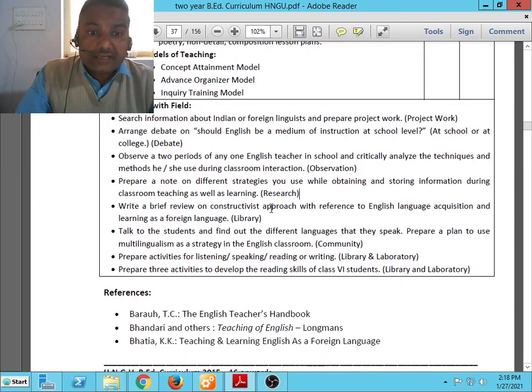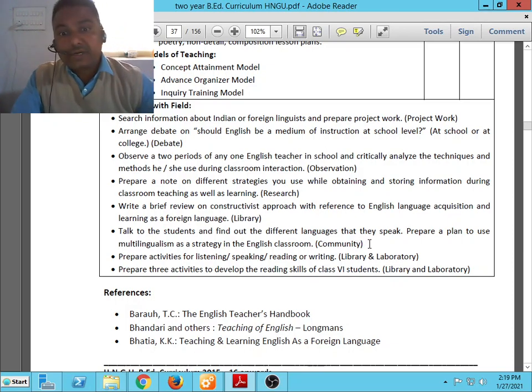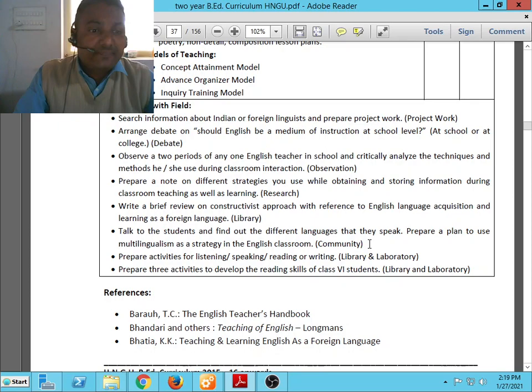Write a brief review on the constructivist approach with reference to English language acquisition and learning as a foreign language, based on library work. Talk to the students and find out the different languages that they speak. Prepare a plan to use multilingualism as a strategy in the English classroom. The assignment is based on community based activity.